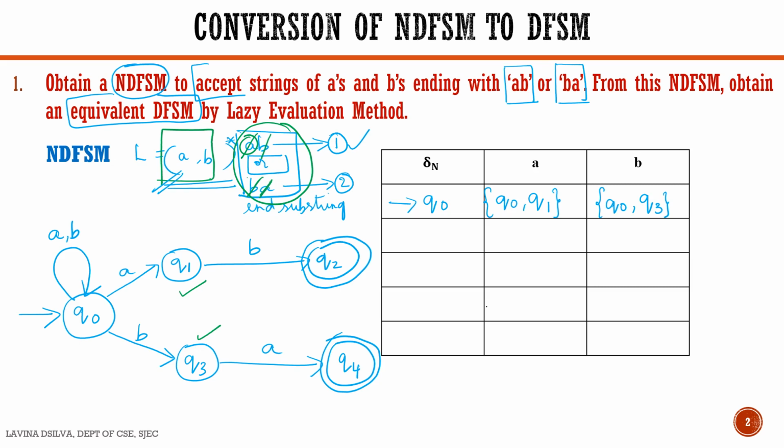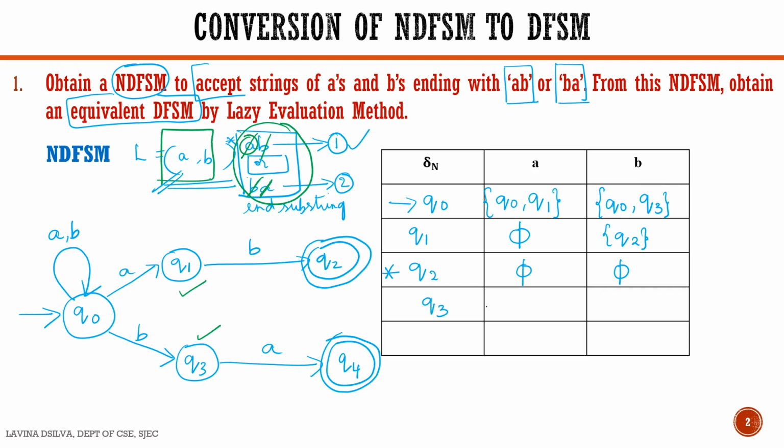Next is Q1 state. Q1 state has no transition defined for A, whereas if it sees a B, it goes to Q2 state. Now state Q2. Q2 has no transitions defined for A and B, but Q2 is one of our final states. Next is state Q3.